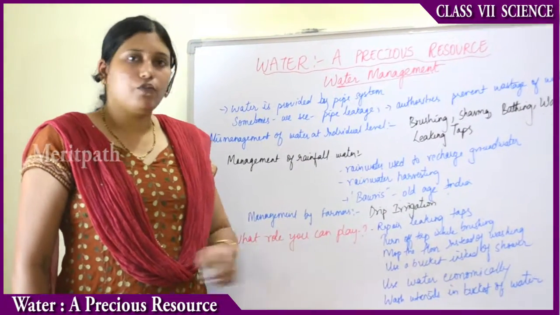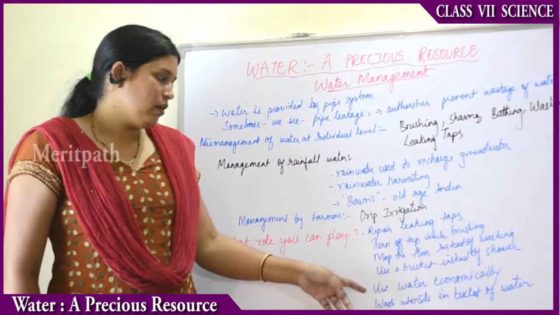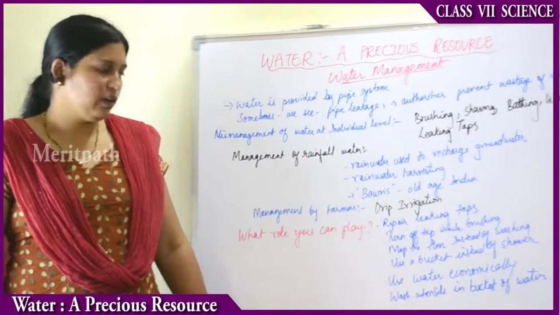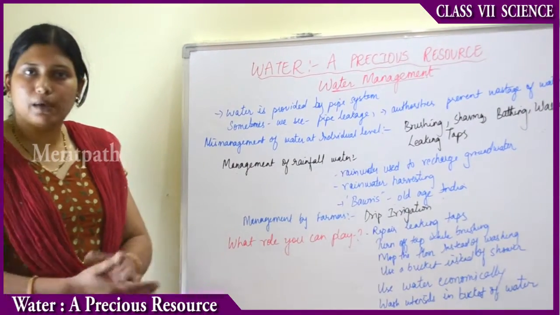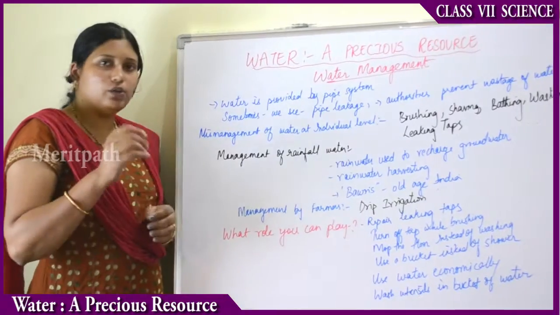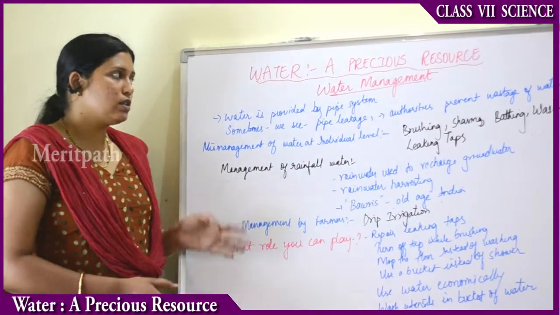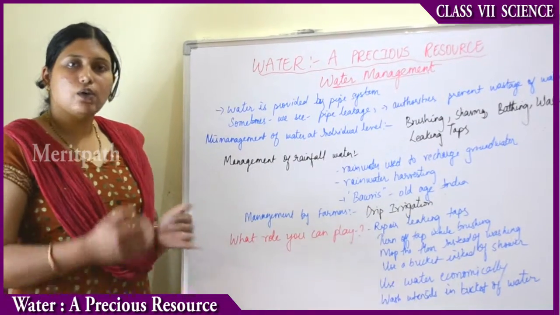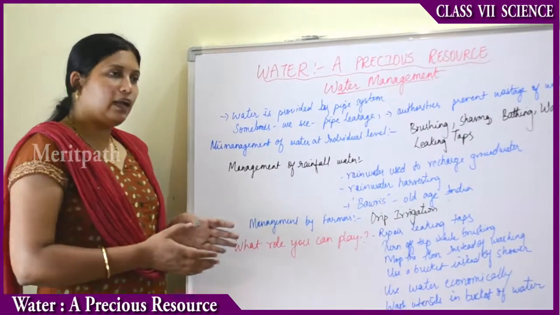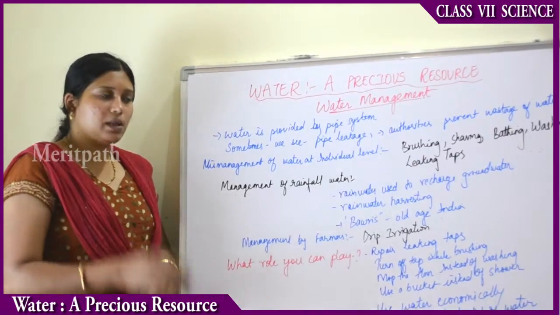Use a bucket of water instead of a shower. Then use water economically whenever needed. Then wash utensils in 2 buckets of water. Rather than washing utensils in a continuous flow of tap water, wash them in a bucket of water. So this is how as an individual you can play a role in management of water up to some extent.